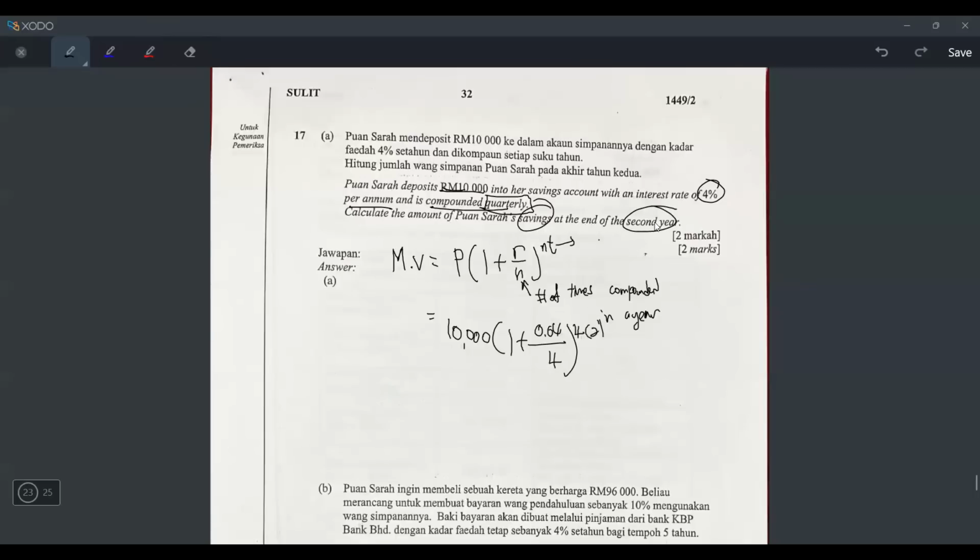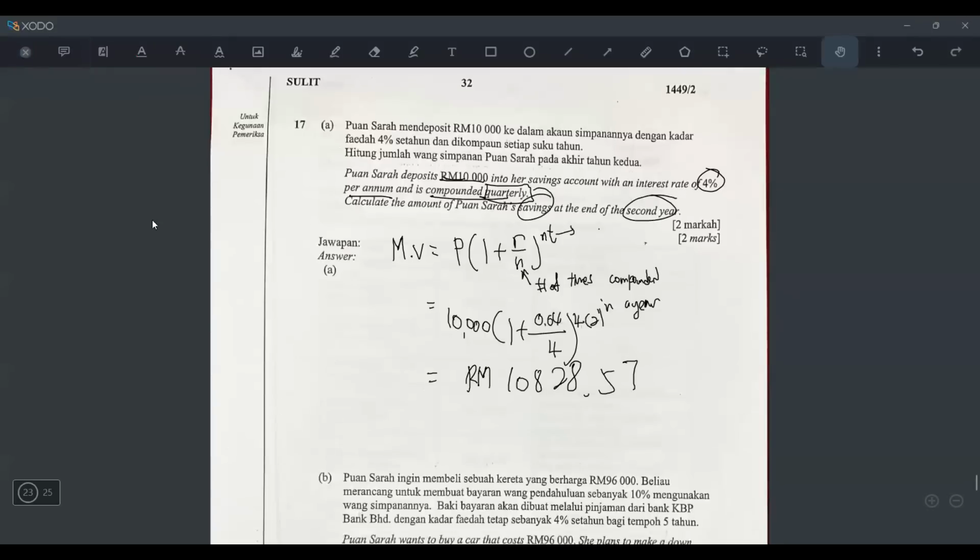Okay, after means after 2 years. At the end of 2nd year means after 2 years. So what's 4 times 2? 8, right? So what I will press now, I will press 1 plus 0.04 divide 4 equals, and then answer power 8. And then answer times 10,000. Okay, I got it already. 10828.57. But I don't forget to write the RM because this is a savings, right? So that's the answer.